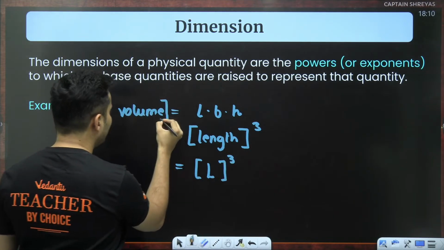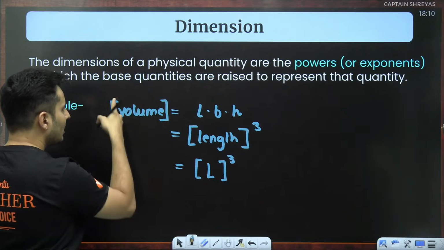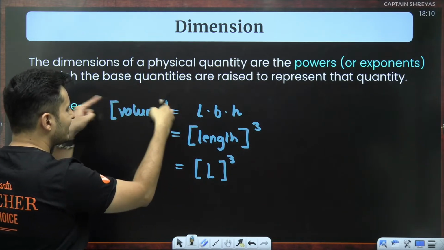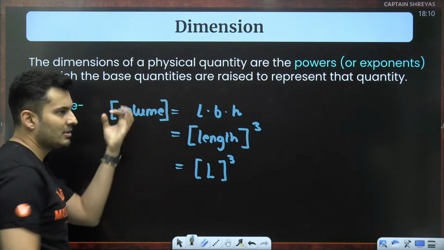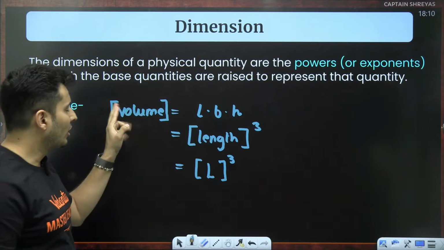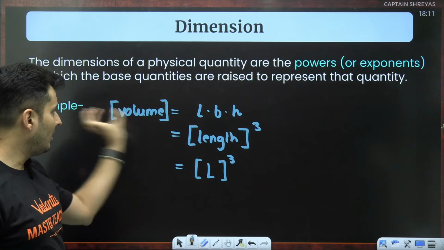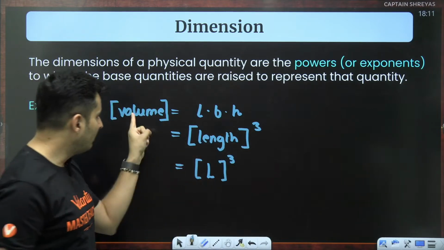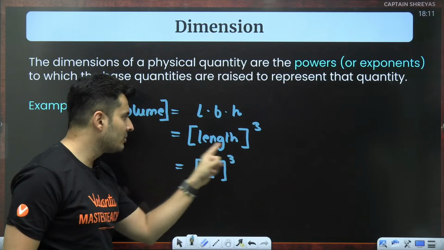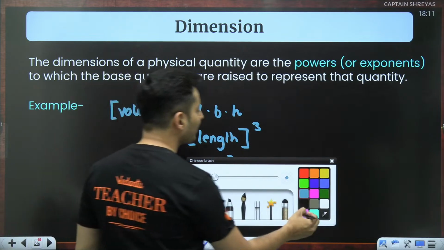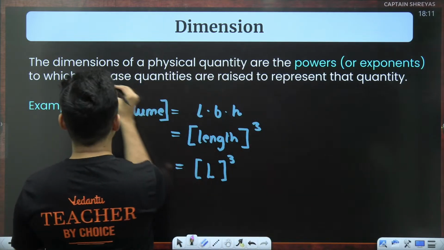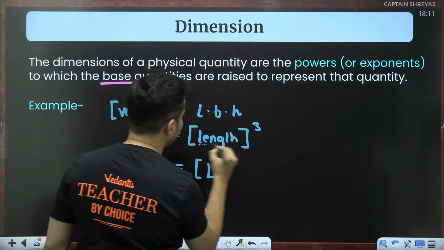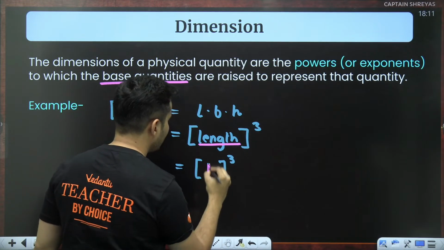So when I say volume's dimension, dimension means you have to put square brackets. If square brackets are there, you are finding the dimensions. So the dimension of volume is length raised to 3. You have expressed it in terms of the base quantity. So realize this: where is the base quantity? The base quantity is basically the length.